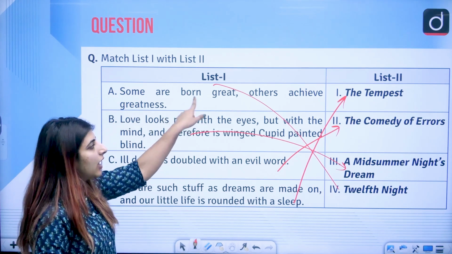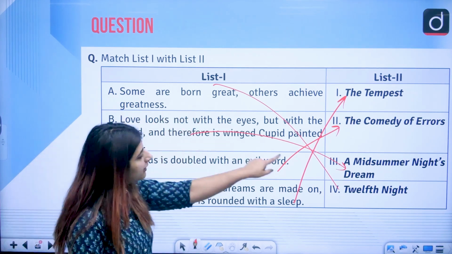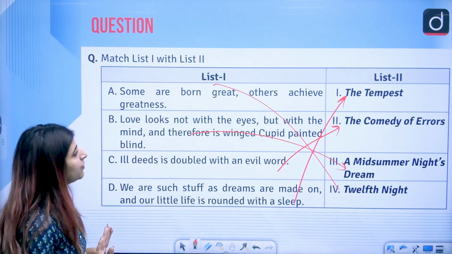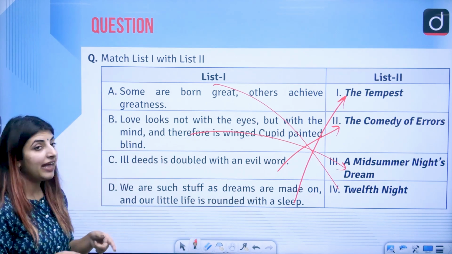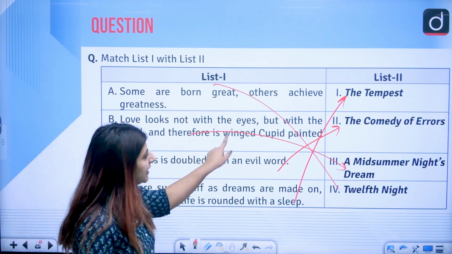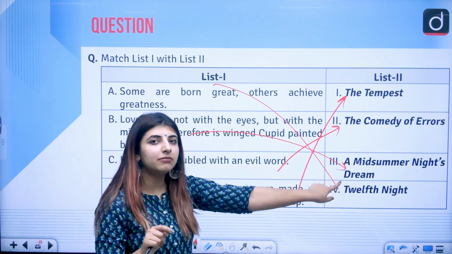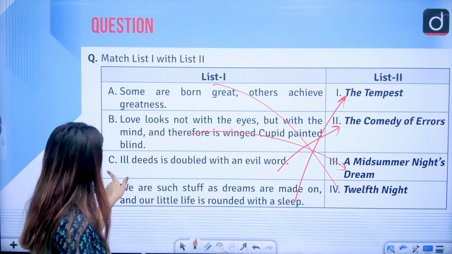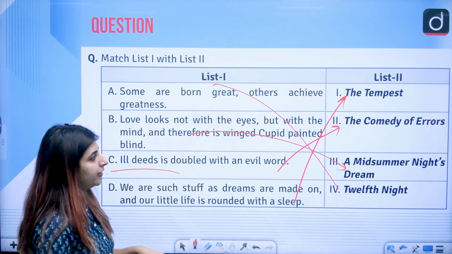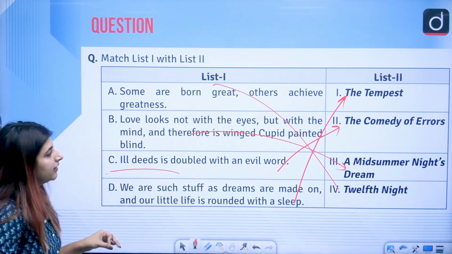"Some are born great, others achieve greatness." This is from Twelfth Night. "Love looks not with the eyes but with the mind, and therefore is winged Cupid painted blind." This line is from A Midsummer Night's Dream. "Ill deeds are doubled with an evil word," The Comedy of Errors. Correct?